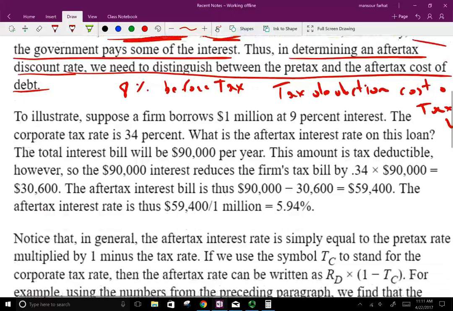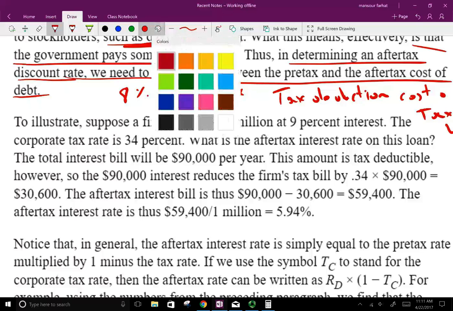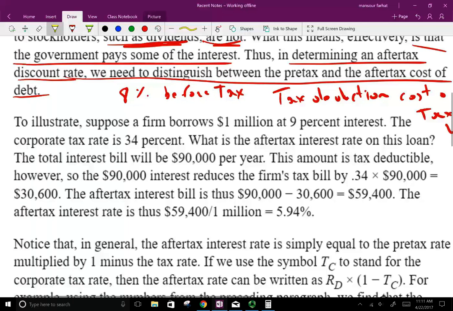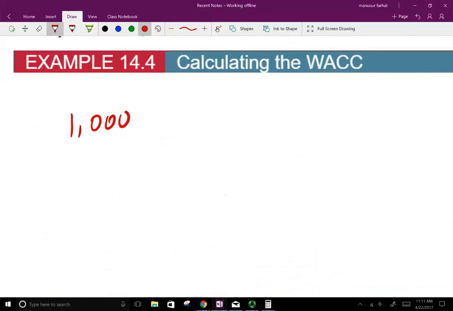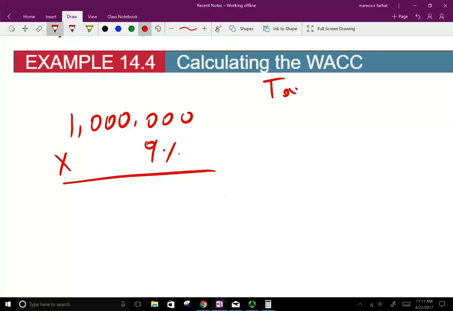So let's take a look at an illustration. It's very easy to calculate, but I want you to make sure you understand this. To illustrate, suppose a firm borrows $1 million at 9%. Okay? And the corporate tax rate is 34%. So the company borrowed $1 million and they're paying 9%. The tax rate is 34% for the sake of this example.